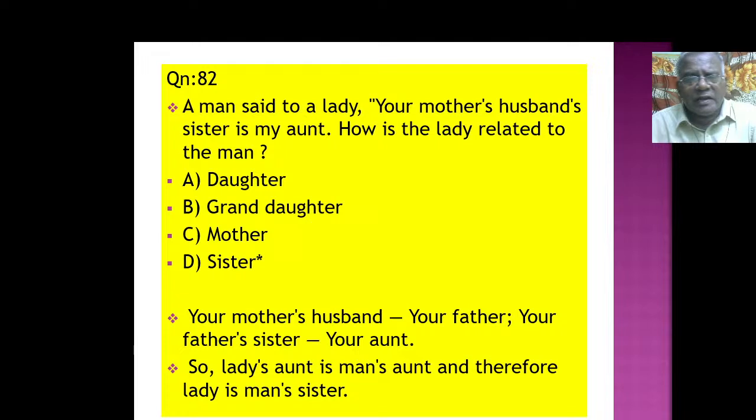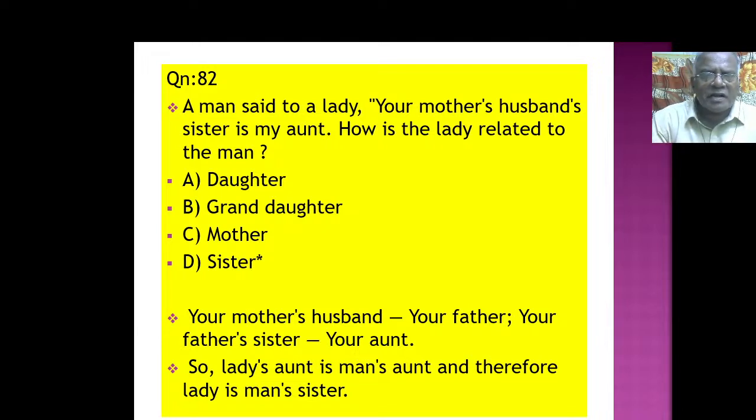A man said to a lady, your mother's husband's sister is my aunt. How is the lady related to the man? Daughter, granddaughter, mother, sister. Your mother's husband's sister. Who is that? Mother's husband means that lady's father. Your mother's husband means your father. Your father's sister, your aunt. So the lady's aunt is the man's aunt, and therefore the lady is the man's sister.